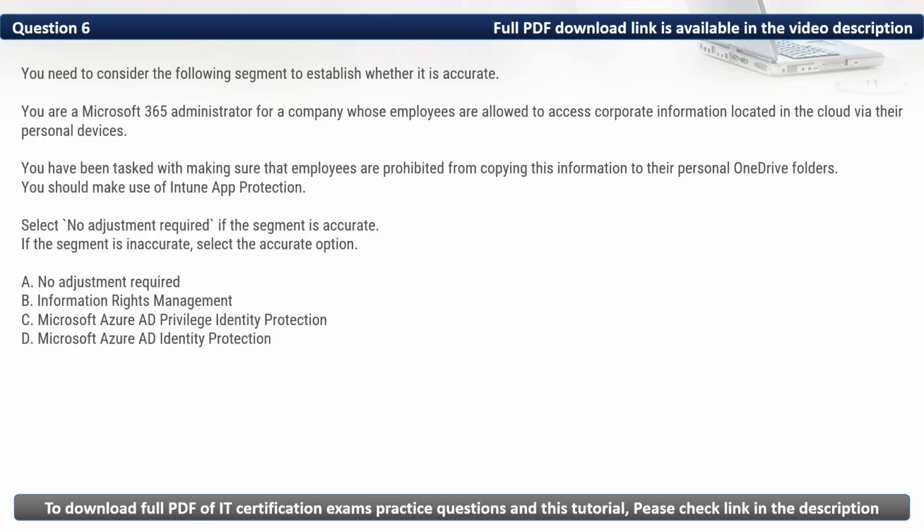Question 6. You need to consider the following segment to establish whether it is accurate. You are a Microsoft 365 administrator for a company whose employees are allowed to access corporate information located in the cloud via their personal devices. You have been tasked with making sure that employees are prohibited from copying this information to their personal OneDrive folders. You should make use of Intune App Protection. Select No Adjustment Required if the segment is accurate. If the segment is inaccurate, select the accurate option.